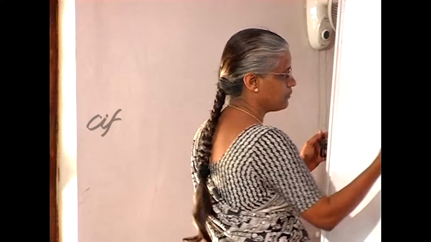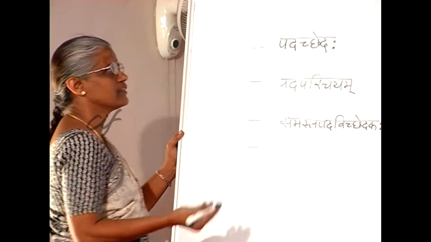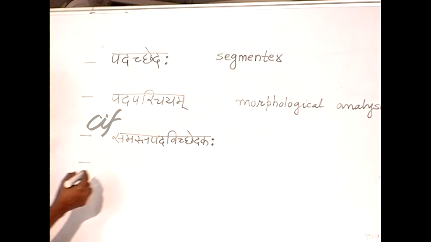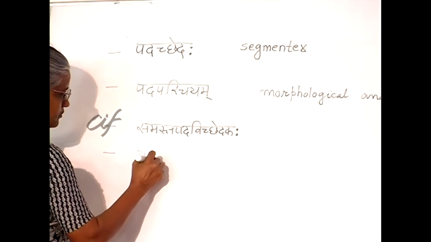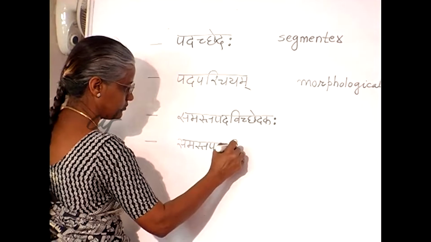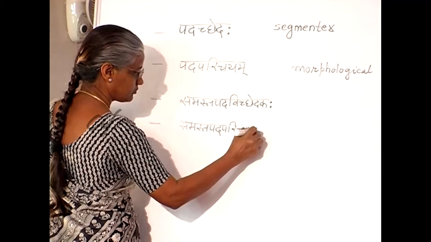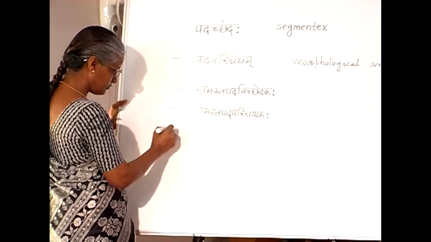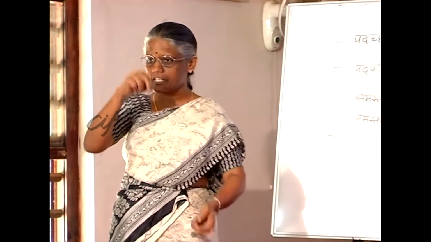So that module, what should we call? Samastha pada parichaya, which will tell you what are the relations between various components, etc.